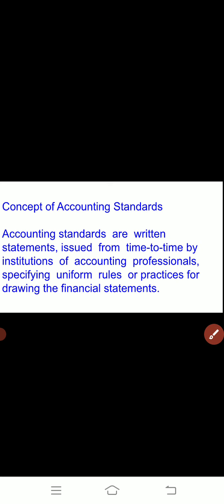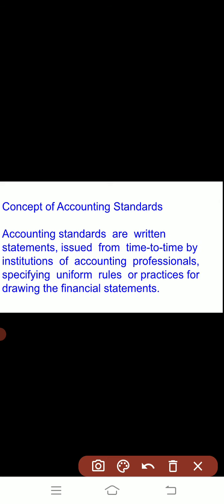Now we will discuss the concept of accounting standards. Accounting standards are written statements issued from time to time by institutions of accounting professionals, specifying uniform rules and practices for drawing up the financial statements. They are issued from time to time for making the financial statements true and comparable, so that reliability and comparability can be maintained.